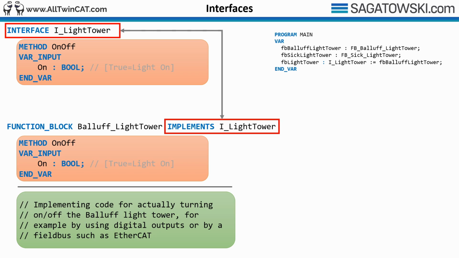The nice thing with interfaces is that we can change the actual implemented function block of the interface during runtime. So here we just reassign the interface to the SICK light tower. This is possible because both function blocks implement the interface I_light tower, and thus both function blocks have agreed on the contract to implement whatever behavior is defined in the interface. To call a method, you call it as usual.